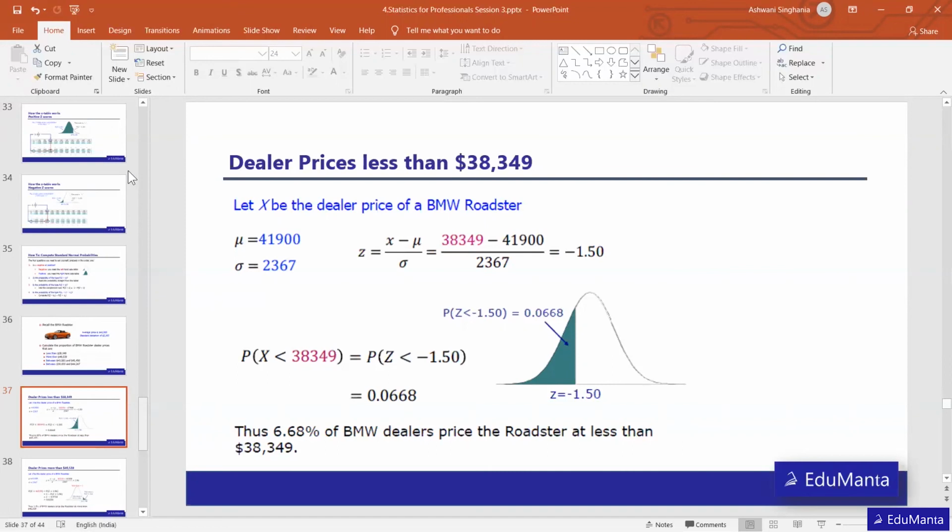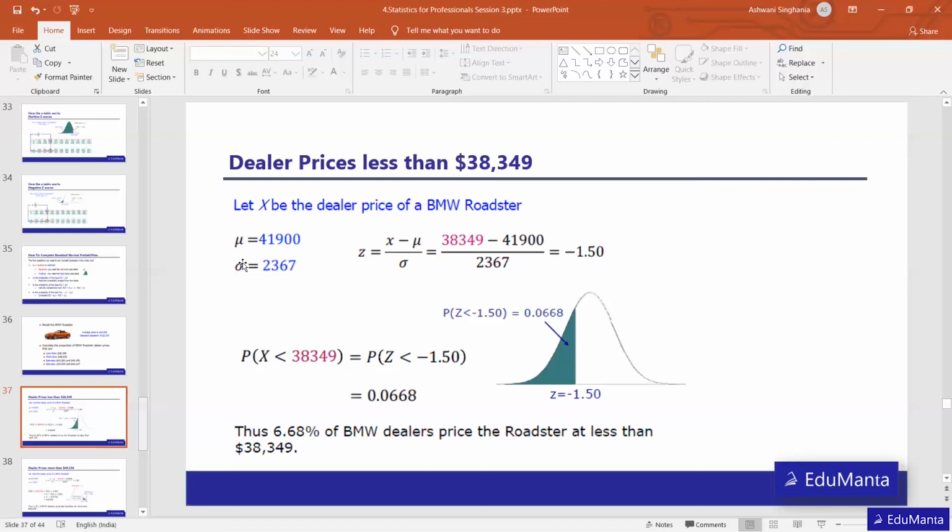From this sample, we will try to understand, among all the dealers, what is the probability or percentage of dealers selling below 38,349. We always take these as parameters because we are not going to calculate the observation for every dealer, as that would be very lengthy and expensive.